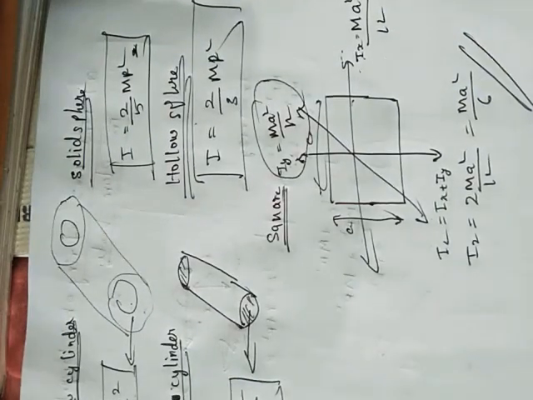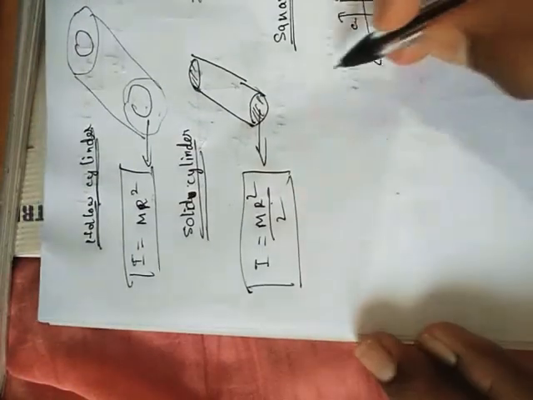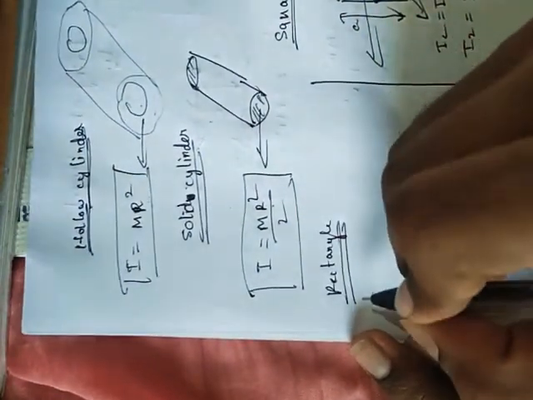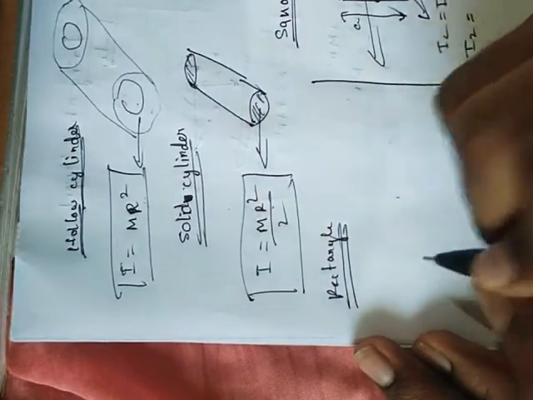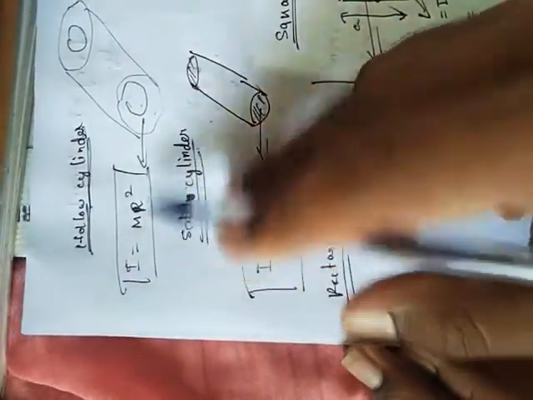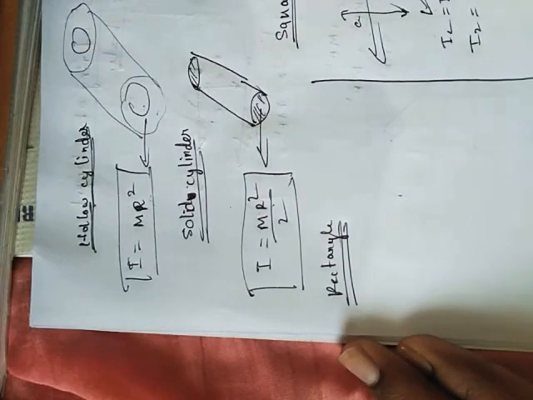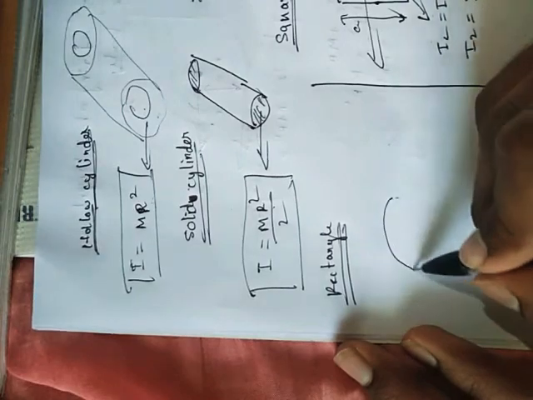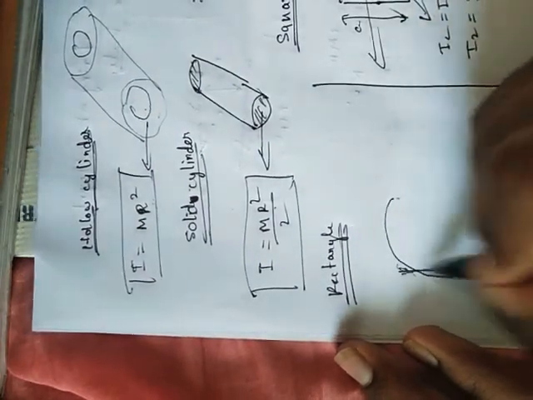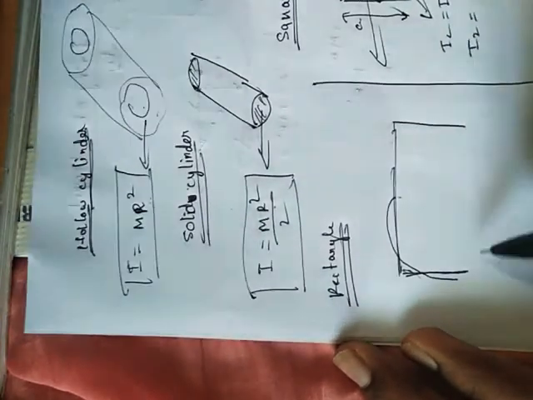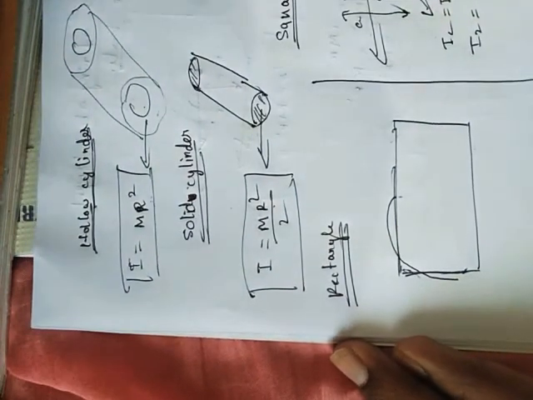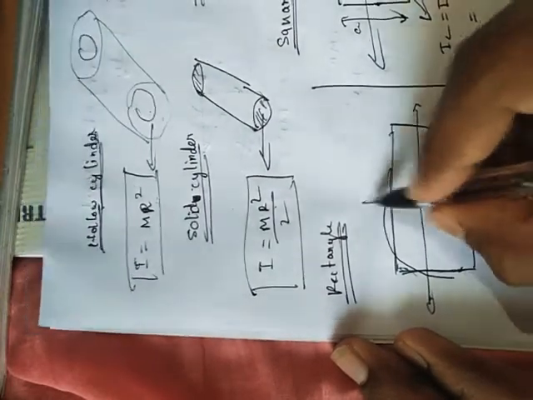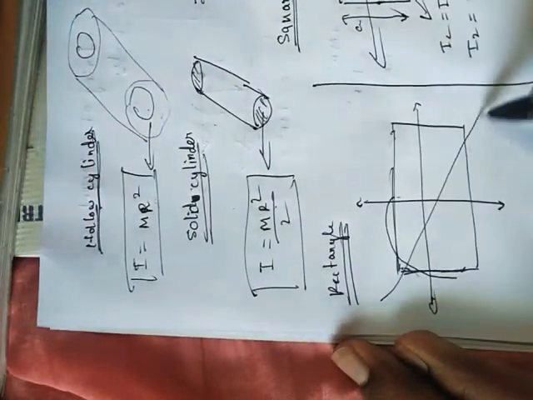That's it. Yeah, fine. Now finally the rectangle. You just keep all these formulas in memory. The formulas are very important. Just know for all these rigid bodies, you should know the moment of inertia formula. This is rectangle. For ix plane, iy plane, and iz plane.